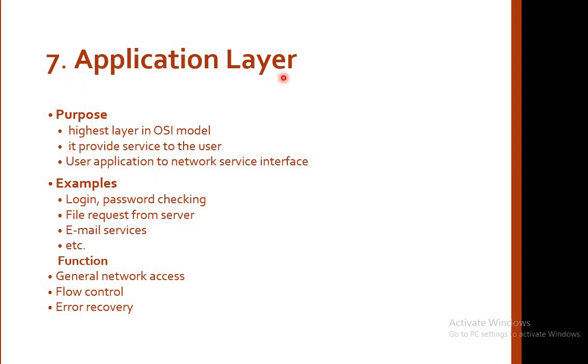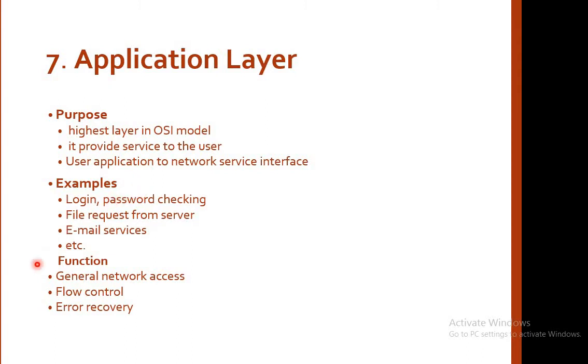The first layer is our application layer. What is the purpose of an application layer? This is the highest layer in the OSI model. It provides service to the user application through the network service interface. Examples of application layer tasks are login, password checking, file requests from the server, and email services. So these are all the tasks which are performed at the application layer. The application layer is the layer which is closer to the user or the operator.